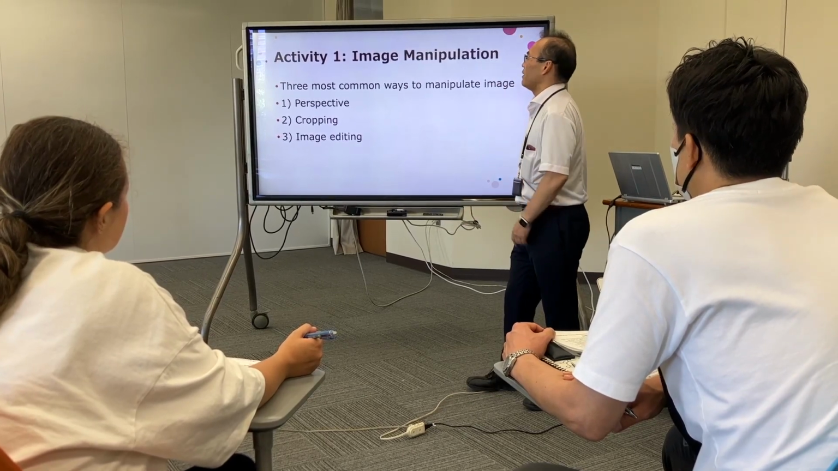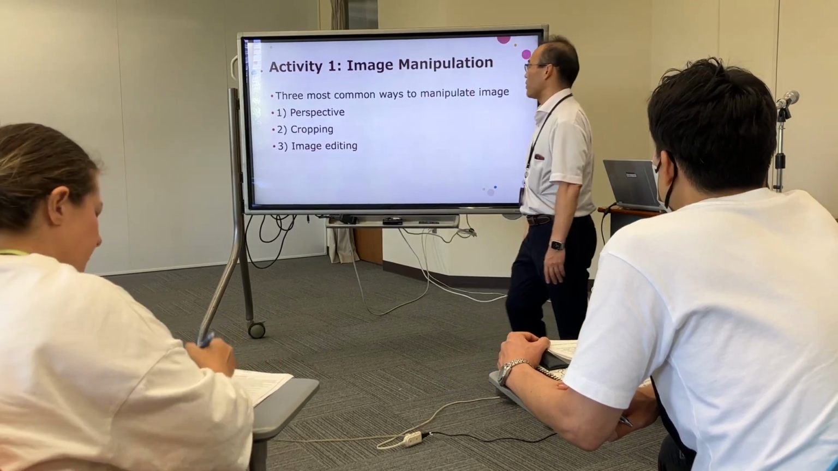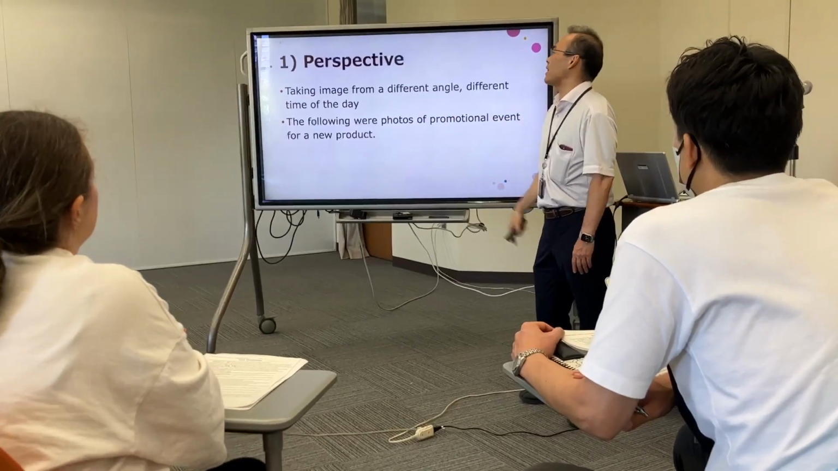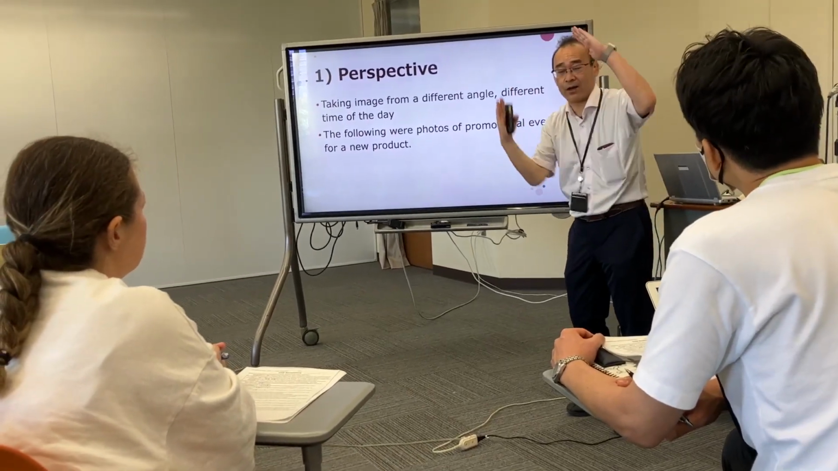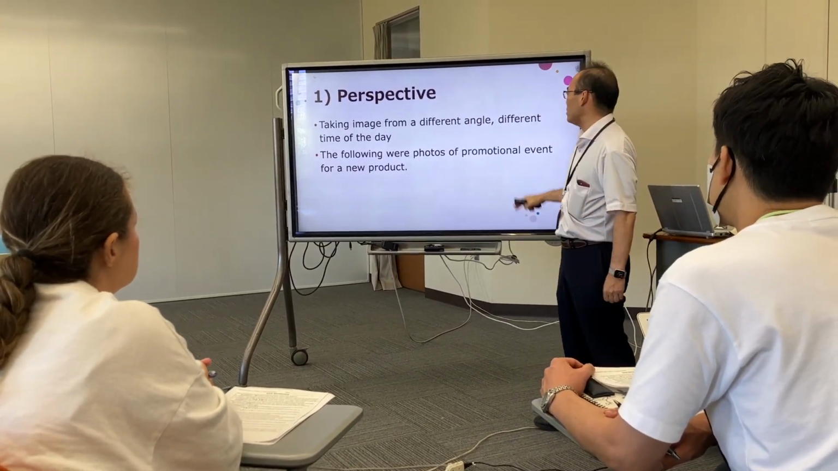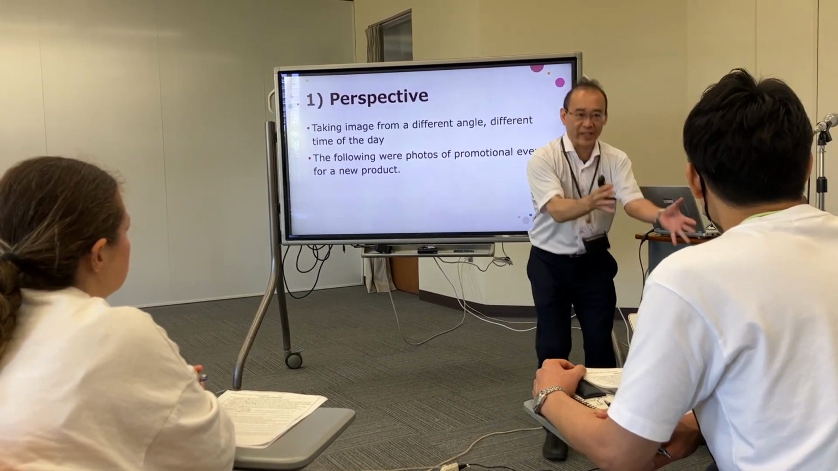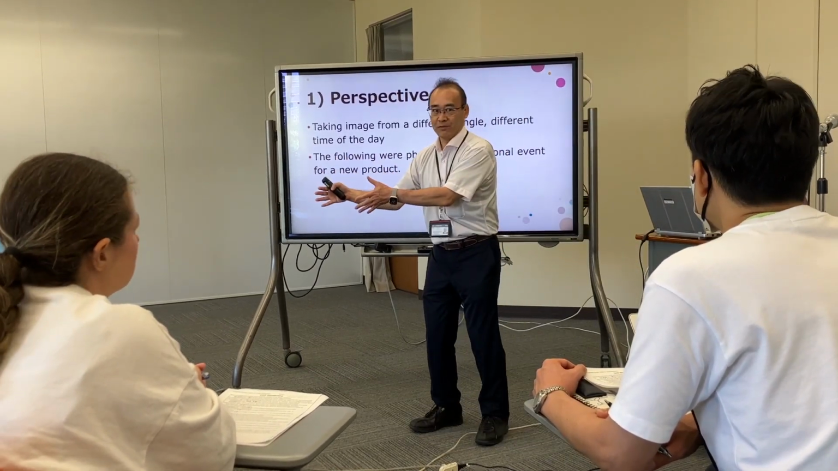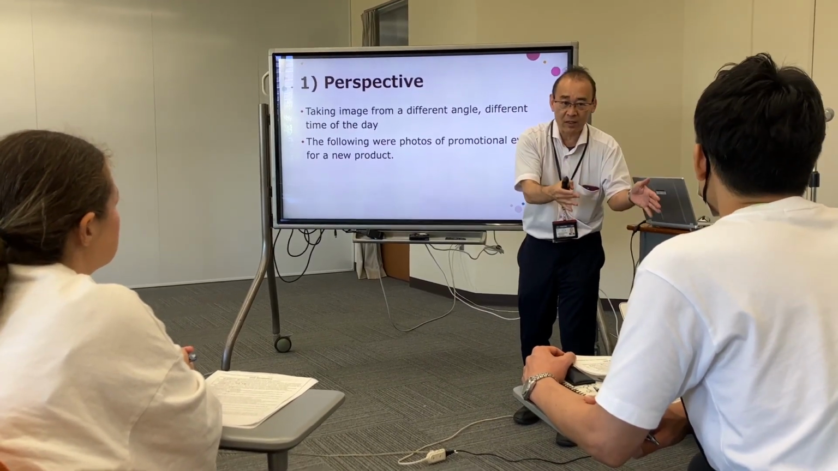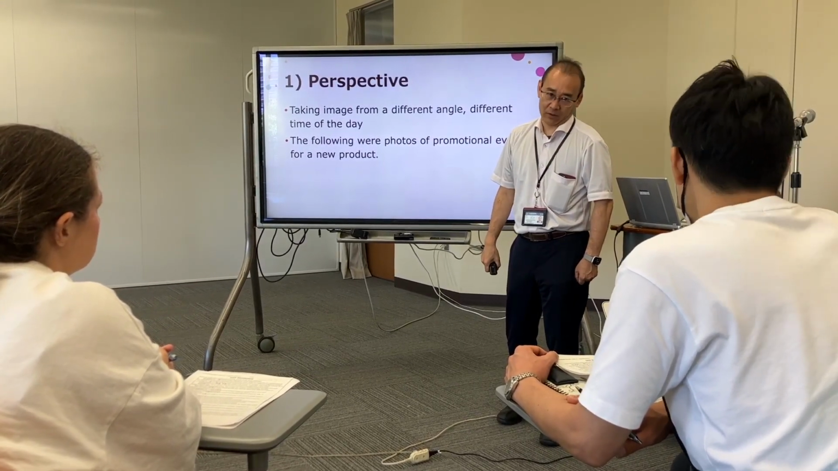Now let's see the example of perspective. Perspective means taking an image from a different angle. Do you understand angle? 角度. Different angle and different time of the day. The same scene but different time. For example, morning and evening or stuff like that.